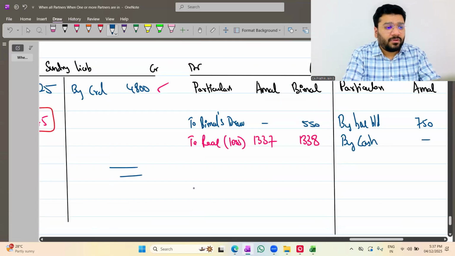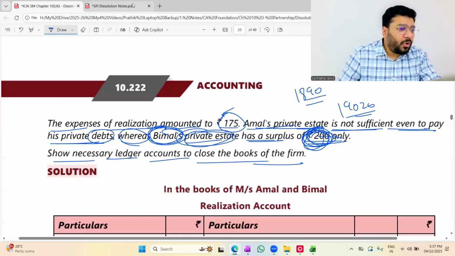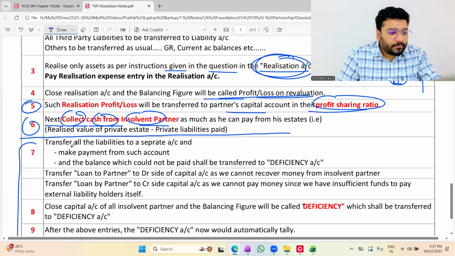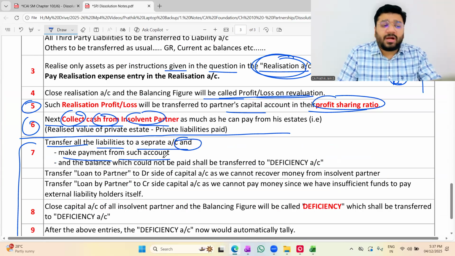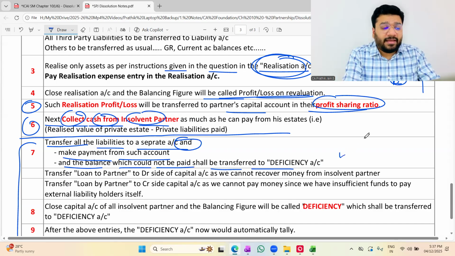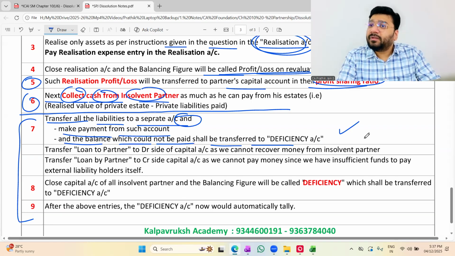Okay. So far clear? Online people, so far clear what we have done? Yes, sir. Transfer all the liabilities to a separate account and make the payment from such account. And the balance which could not be paid shall be transferred to deficiency. Till this I have taken care of. Yes or no?